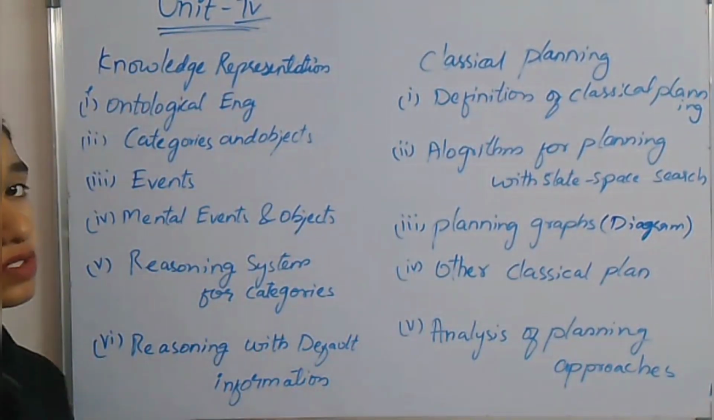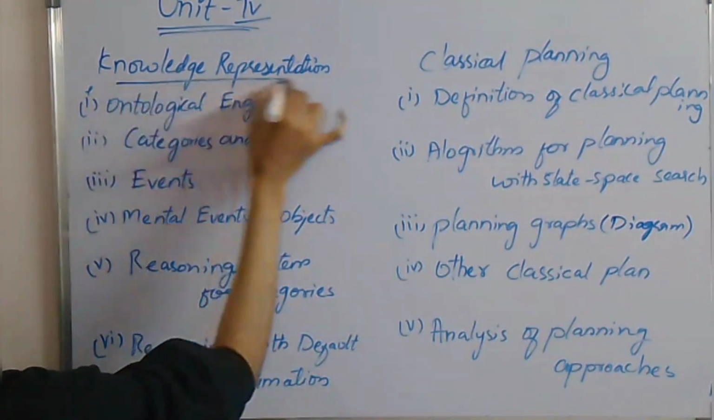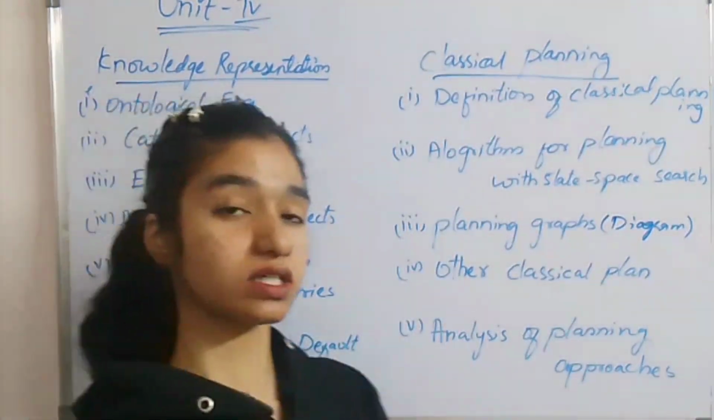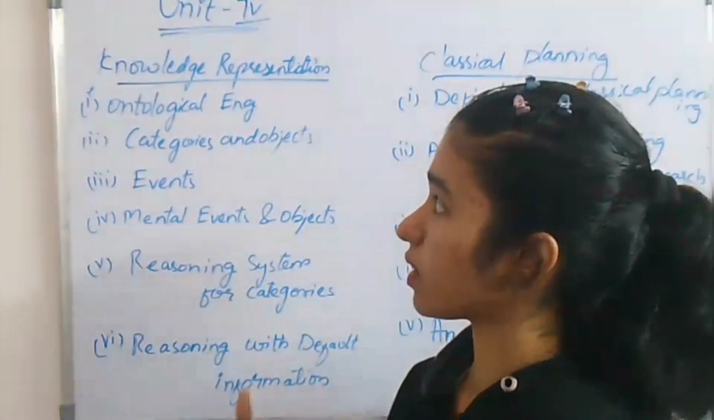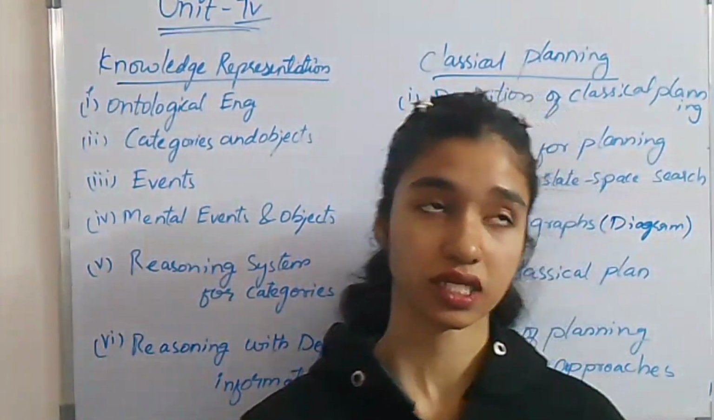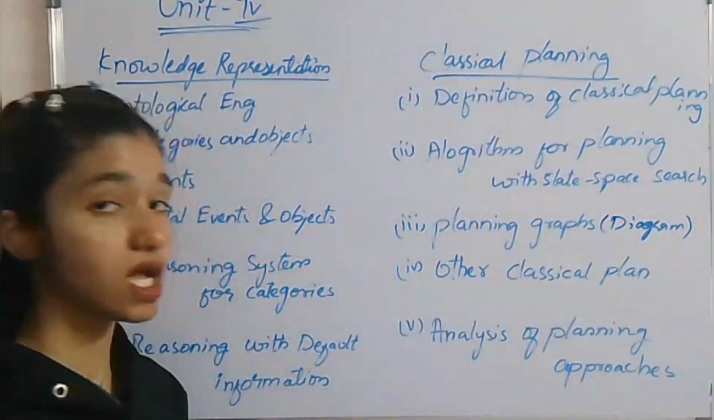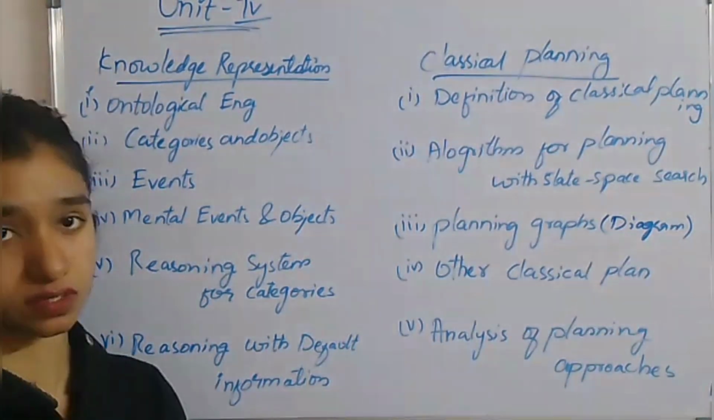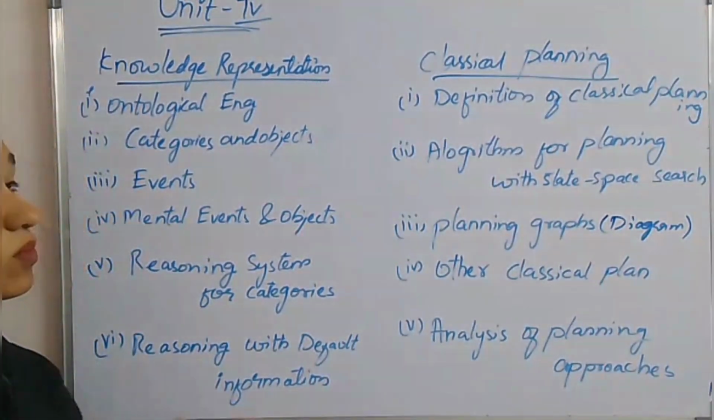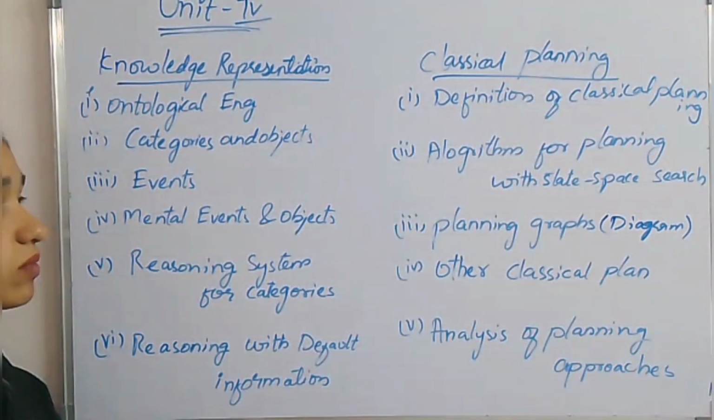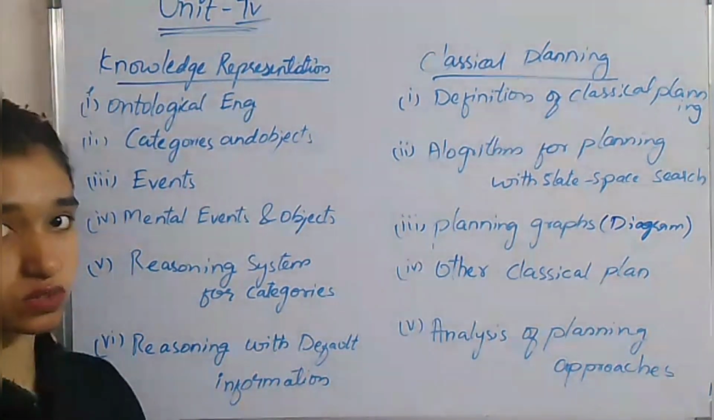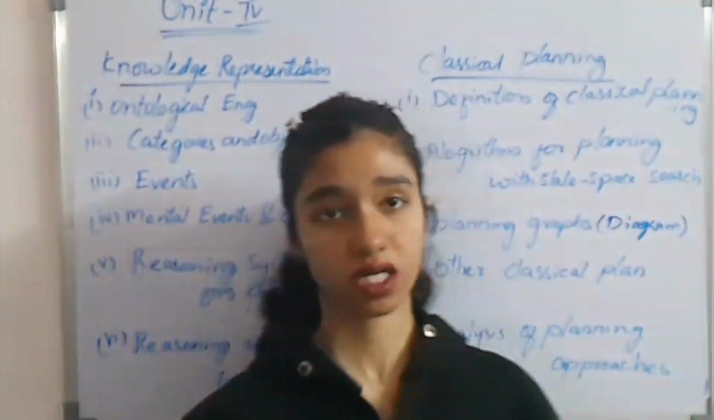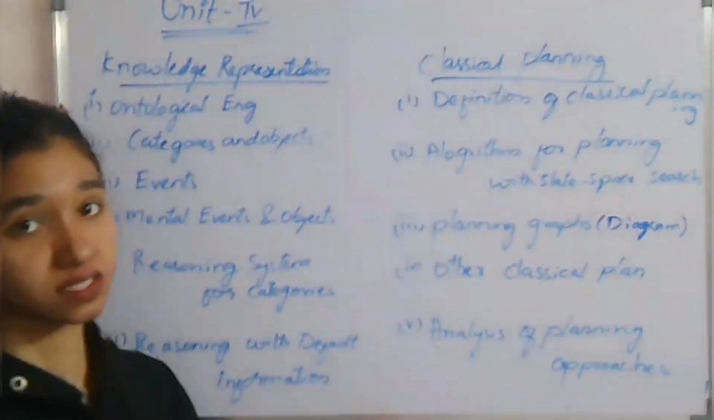Again, this unit is also divided in 2 parts. First is knowledge representation and classical planning. First, let me tell you, unit 4 is mainly about how AI stores information, how AI organizes and reasons with knowledge. Which means if you are providing any kind of information to AI, how are they going to take action to reach their goals.